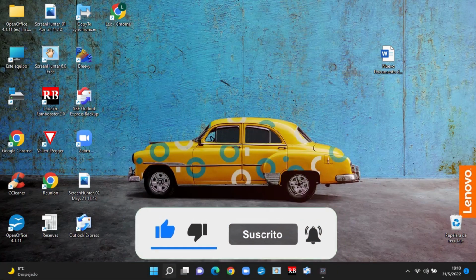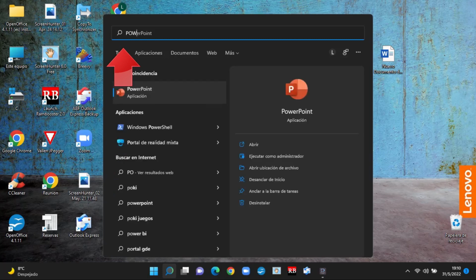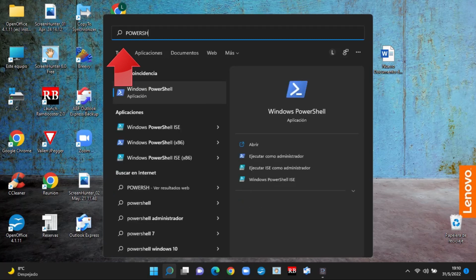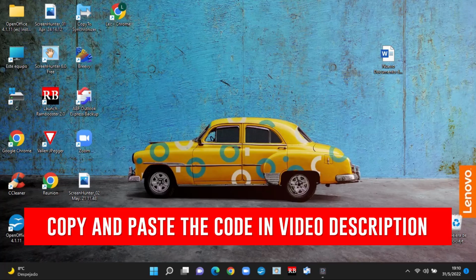You need to start by opening PowerShell. So start typing PowerShell, and you have to open it, but execute it as administrator. So select Windows PowerShell, and then select Run as administrator.